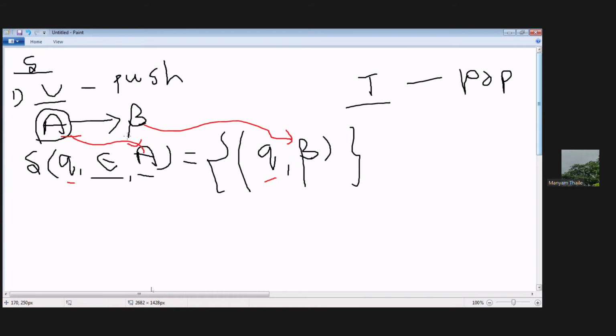Okay, so when A followed by beta appudu, how we are going to write the, so we are going to write the delta Q comma epsilon comma A equal to Q comma beta anamata. Okay na? So this is the rule for variables, for each and every variable we are going to write anamata.